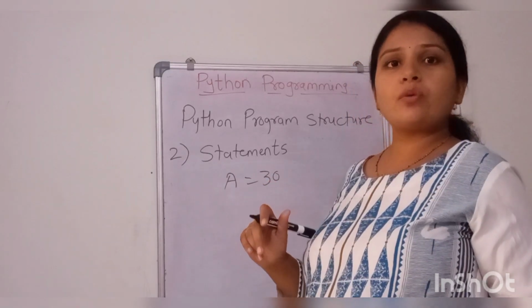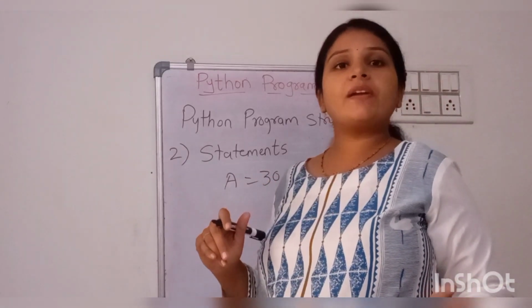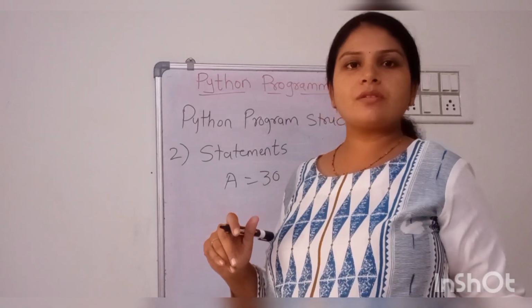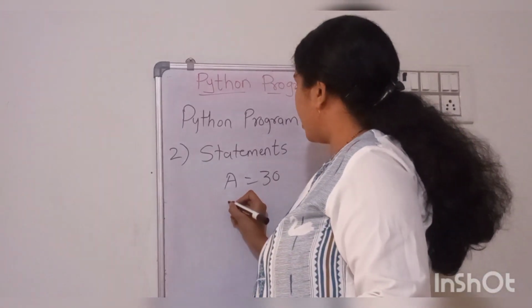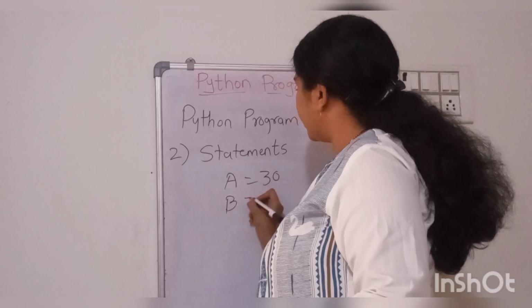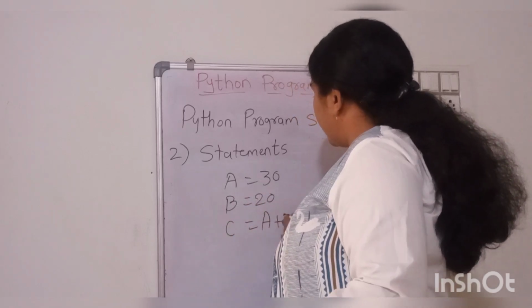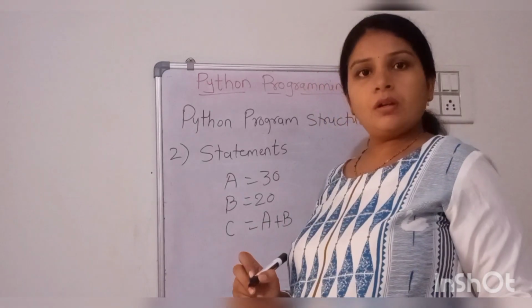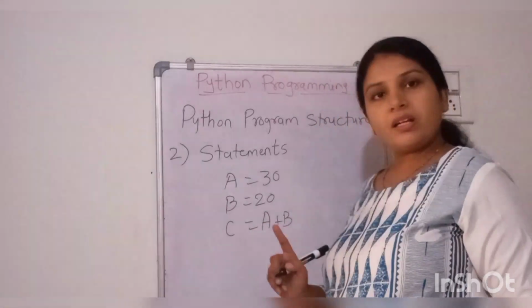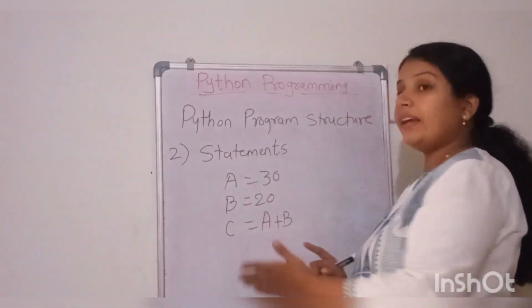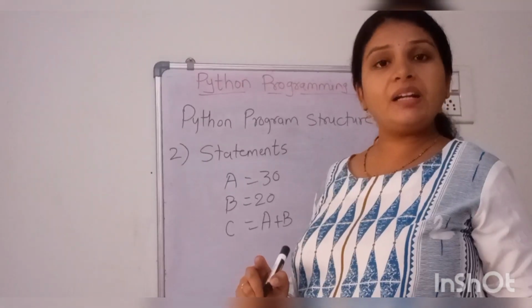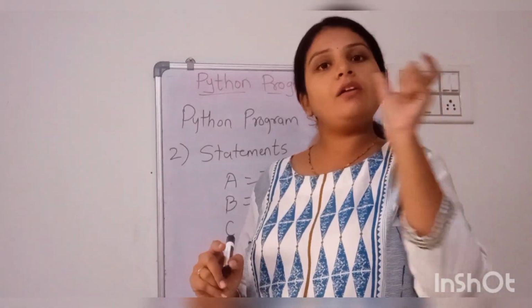Some expressions you can include. Now what kind of expressions? Arithmetic expressions, right? Whenever we are initializing the value, this is our arithmetic expression. Again, with the print function, print is a statement.